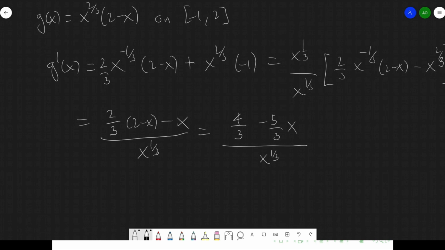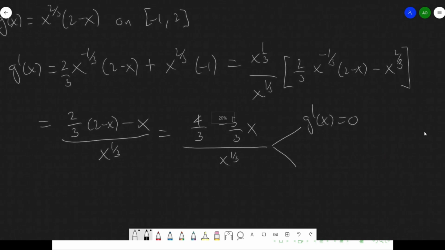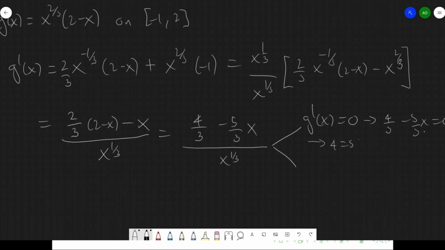Now, at this point, I'm ready to find the critical points. So I have two options. g prime of x is equal to 0, which means that 4/3 minus 5/3 x is equal to 0, which means that 4 equals 5x, or x equals 4/5.